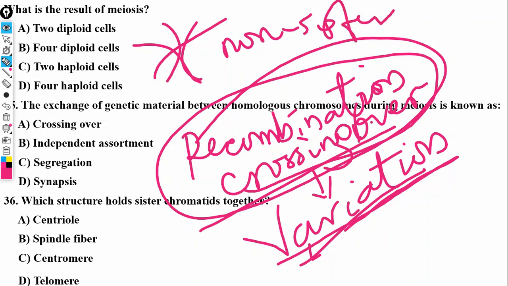If it were mitosis, they'd be separating as sister chromatids. So we say sister chromatids separate, that's the language you use. But in the case of meiosis, we say non-sister chromatids, because in fact they are chromosomes that separate.